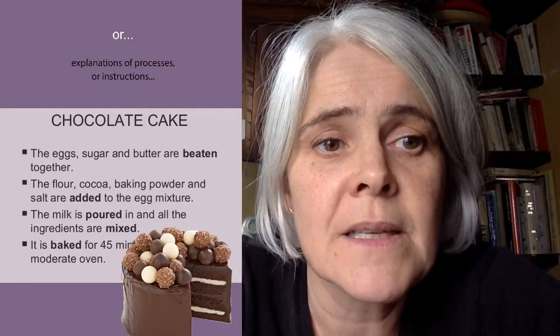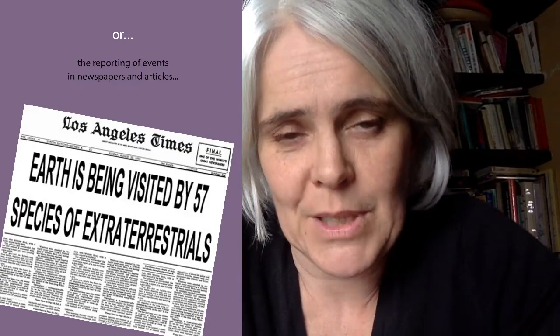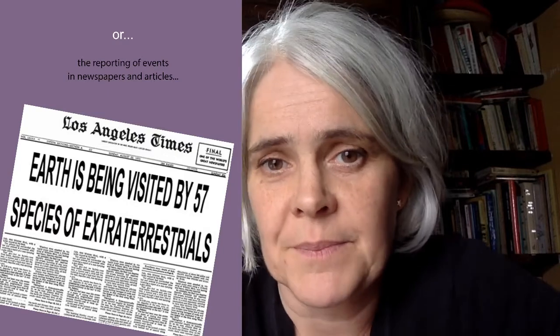And then the last example, it's from newspaper reporting. This happens quite a lot. So the Earth is being visited by 57 species of extraterrestrials, apparently, according to the Los Angeles Times. I'd take that with a pinch of salt. So that's it. That's the passive.